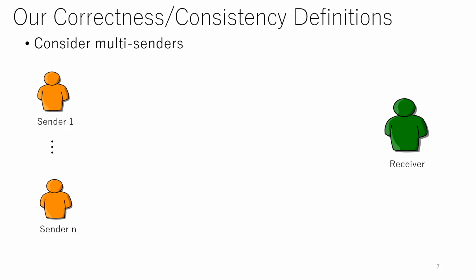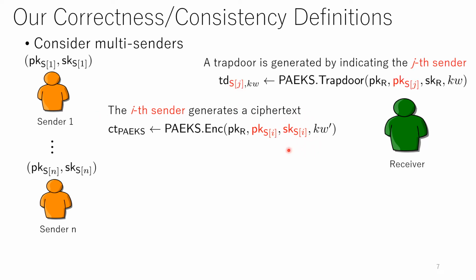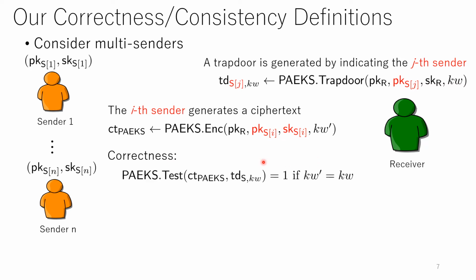So in this paper we consider multi-senders. There are n senders, and each sender has a public key and a secret key. And let the ith sender generate a ciphertext by using the ith sender's secret key, like this. And let a trapdoor be generated by indicating the jth sender by using the jth sender's public key, like this. So here, correctness requires that the test algorithm outputs 1 if keyword prime equals keyword and i equals j.